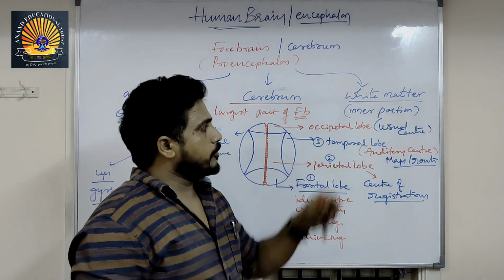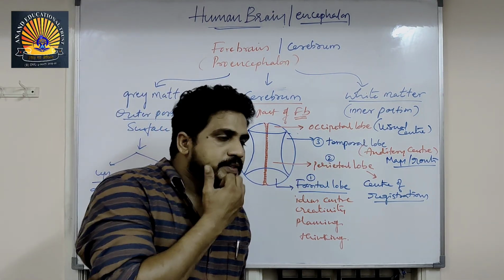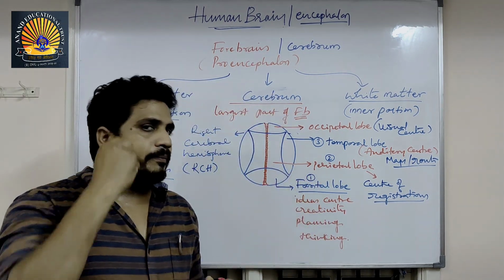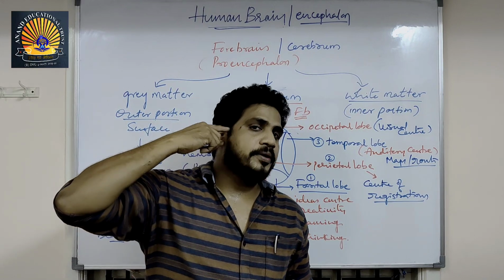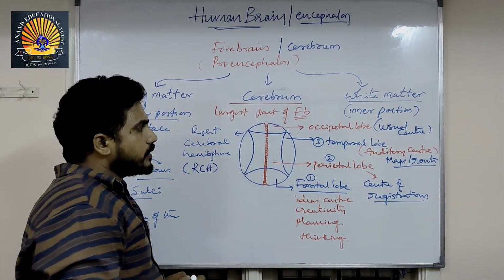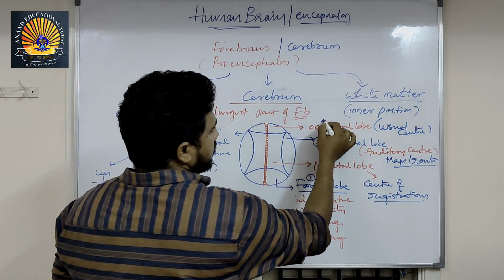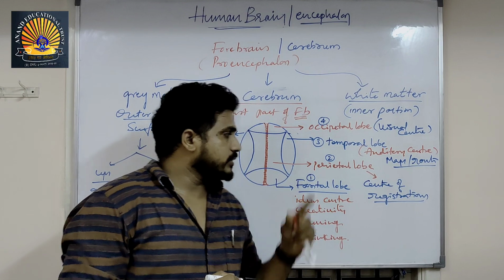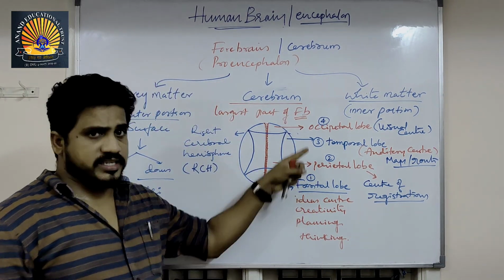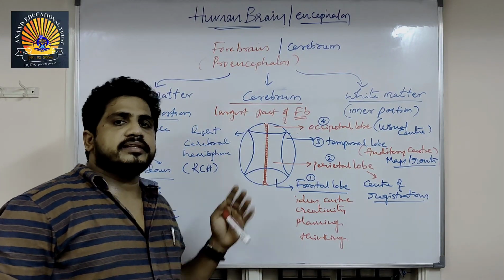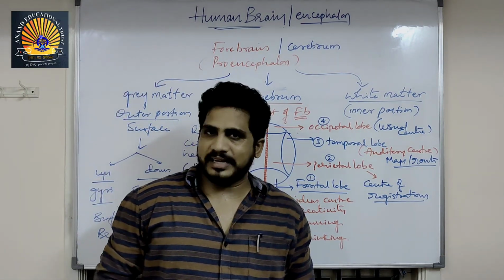Clear? The occipital lobe is the visual center. When you capture a picture through the eye, by the retina, it is sent through the optic nerve to the occipital lobe, where it is stored. So guys, again I am telling you, all these four lobes are present on the right side as well as the left side. If these are on the right side, they control the left side body activities. If they are on the left side, they control right side body activities.